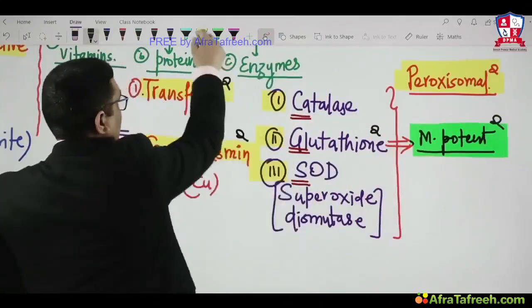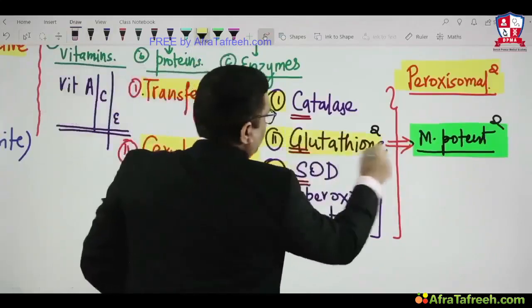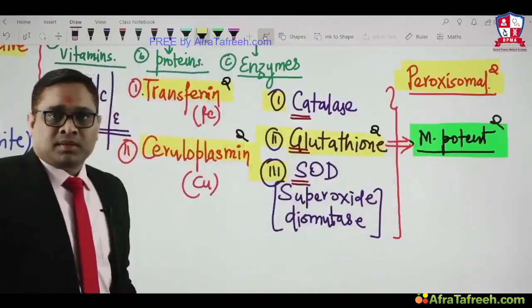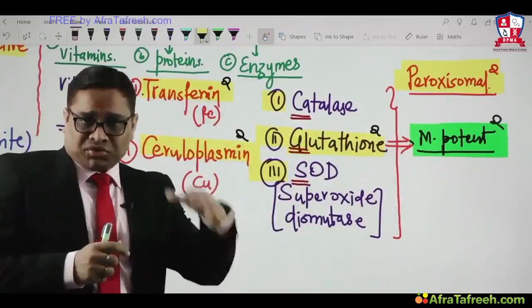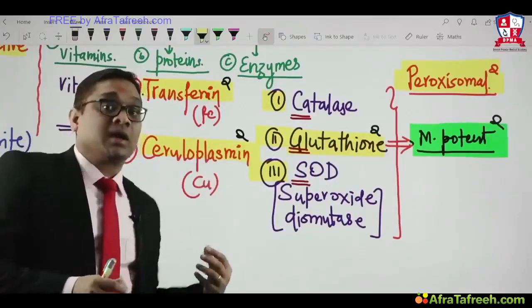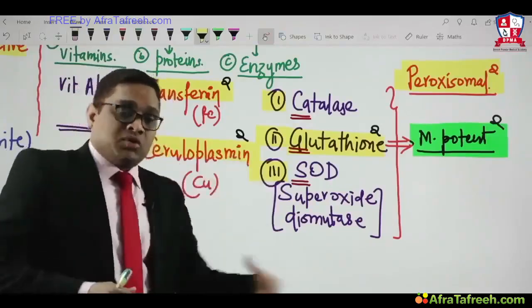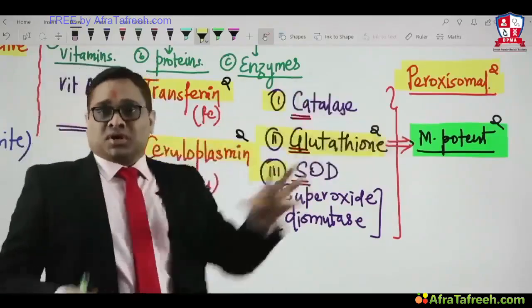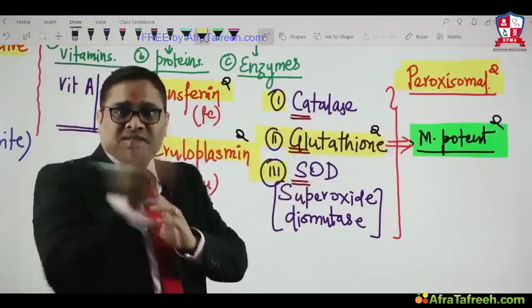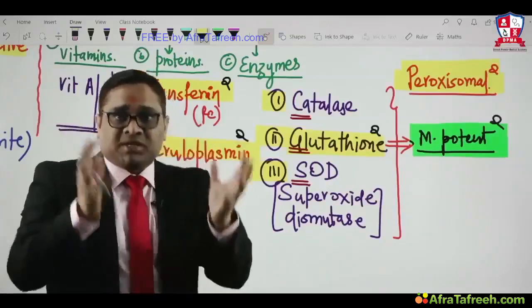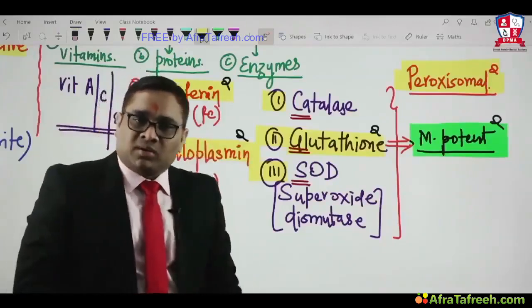Glutathione is the most potent antioxidant. Keep this in mind. This was the All India question. So we can see the AIIMS question was, which is the most reactive free radical? The most reactive free radical was the hydroxyl free radical. And the most potent antioxidant is glutathione. So now we can understand what kind of sequence is going on in the examiner's mind. So how important this topic is, you can understand.